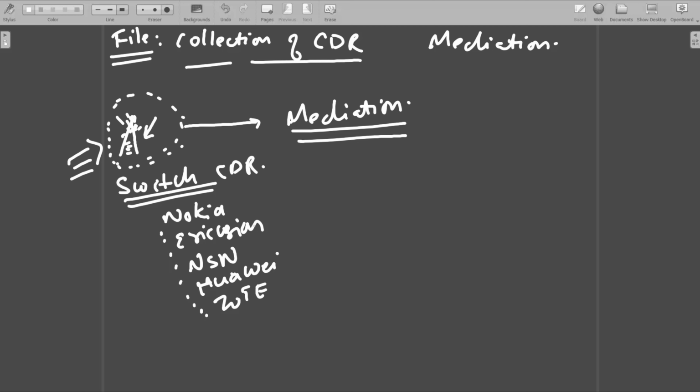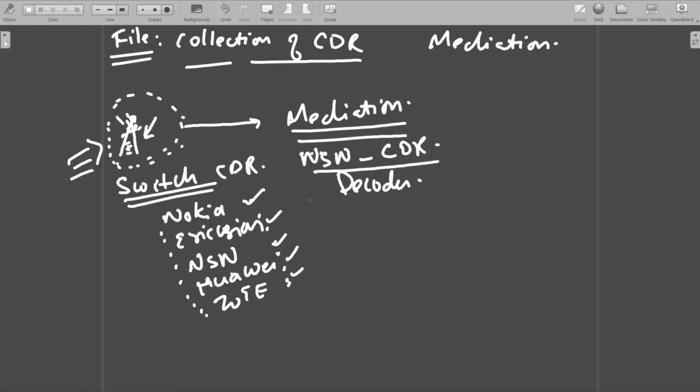Each one has its own format of writing the CDR in the switch. So mediation will have a decoder specific to each MSC, and it will apply that decoder based on the naming convention, because by looking at the CDR itself we will be able to identify, okay, this is your NSN switch CDR. There will be a unique naming convention, and based on it the mediation will apply that decoder to bifurcate the CDR.